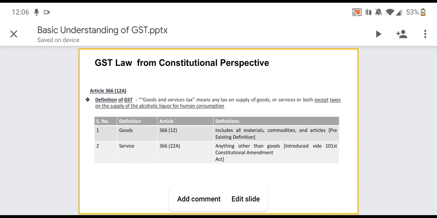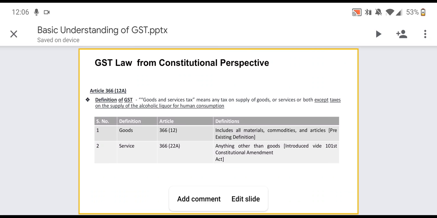Another limitation was double taxation. There was a dual taxation on the commodities, on the services, and that's why this goods and service tax was introduced. This is called one nation, one tax. So guys, the GST was required to remove the double taxation, to remove the limitation of set off from one act to another. That was the reason the government introduced goods and service tax.